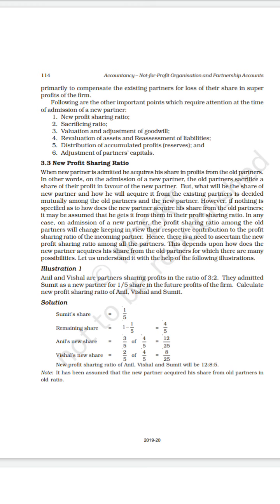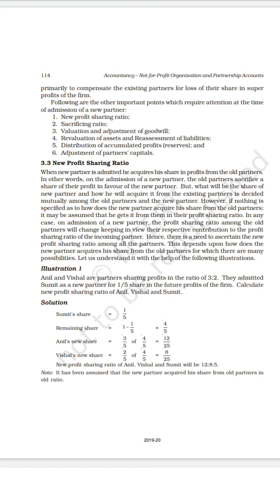So 1 by 5 into 5 by 5. 1 into 5 is 5, 5 into 5 is 25.